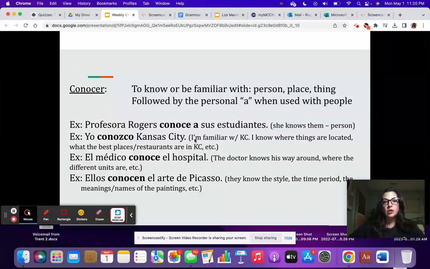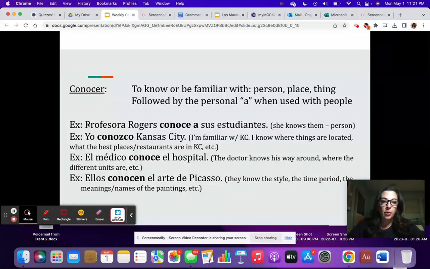Conocer is to know or be familiar with a person, place, or thing. Like to be acquainted with, to be familiar with something. It doesn't necessarily imply that you know something really specific about a person, place, or thing, but just that you're familiar with, you're acquainted with a person, place, or thing. It can also be followed by the personal a when used with people. So we don't really have that in English.